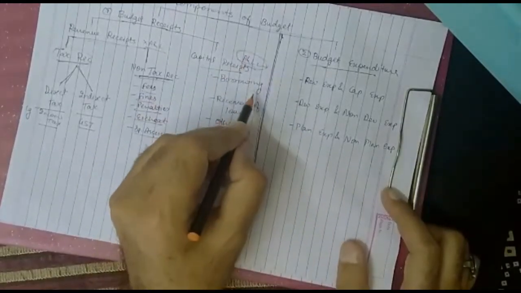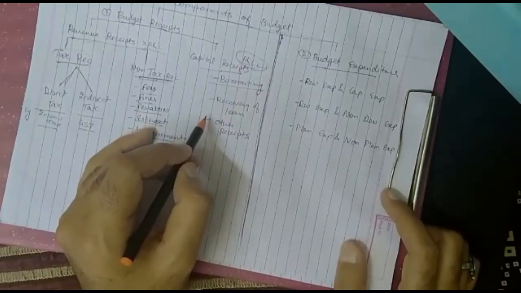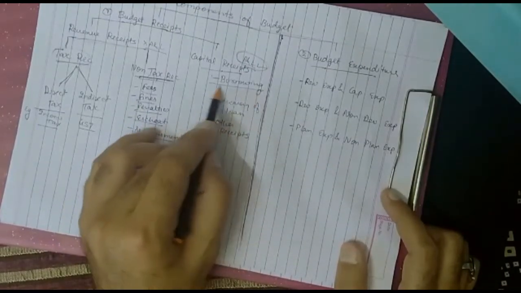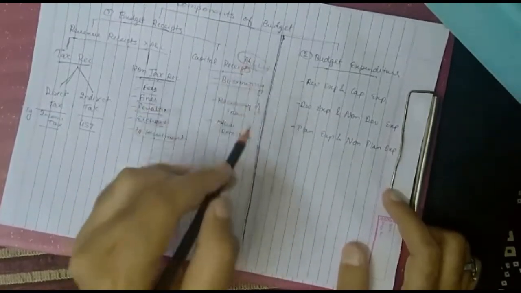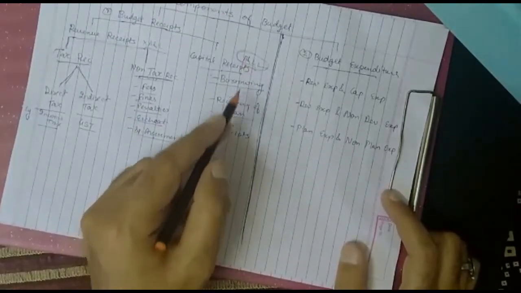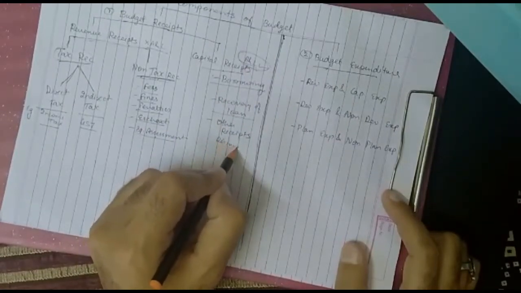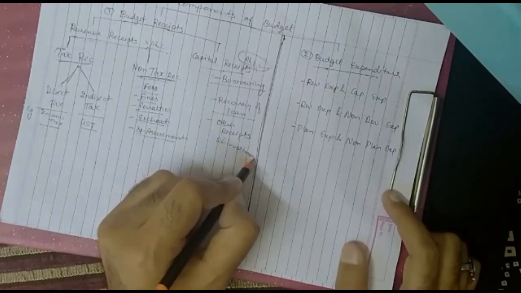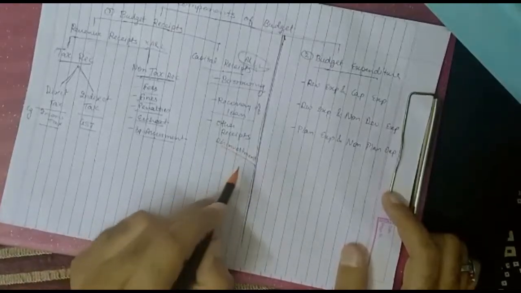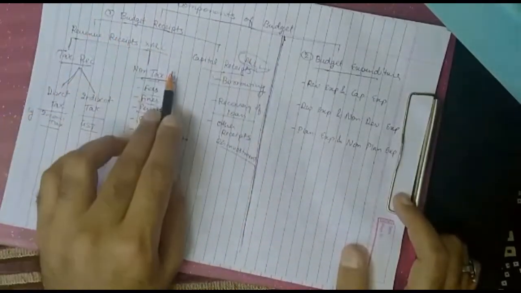Say, for example, if government borrows money from some other country, or it borrows from the general public or RBI, it affects the assets and liabilities. Recovery of the loan, again it affects the assets and liabilities. Other receipts, that is disinvestment, also affects the assets and liabilities of the government. So the whole topic of budget receipts in short we have done.